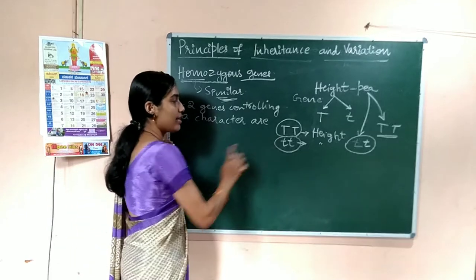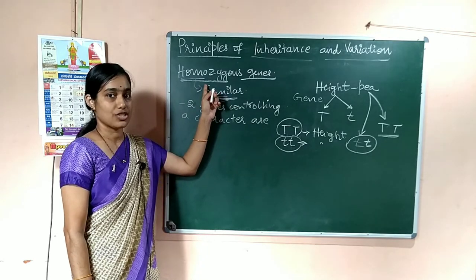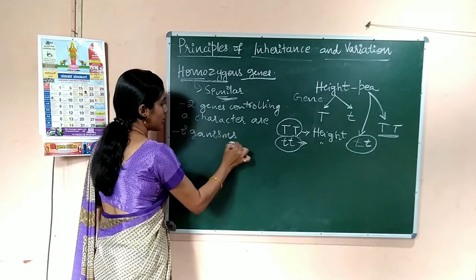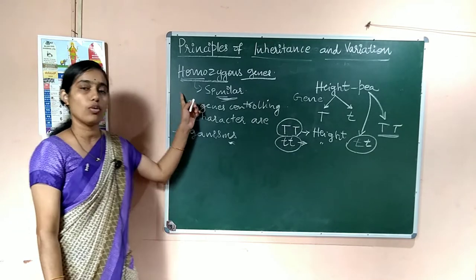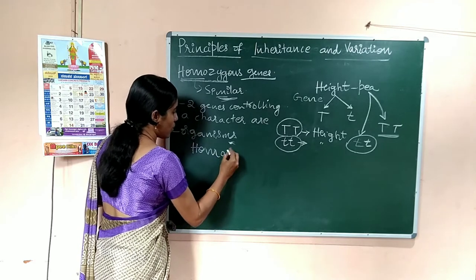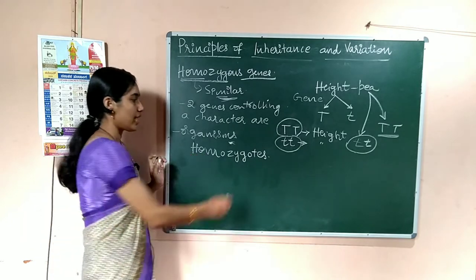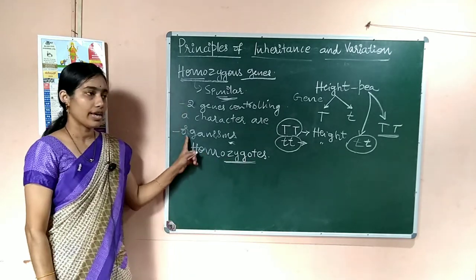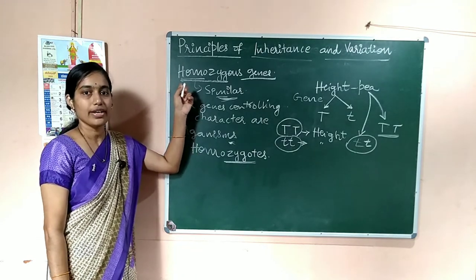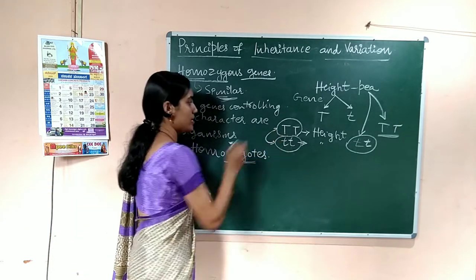And the organisms showing homozygous genes or the homozygous condition are called homozygotes. Homozygotes are nothing but the organisms having homozygous genes. These two are the homozygous condition.